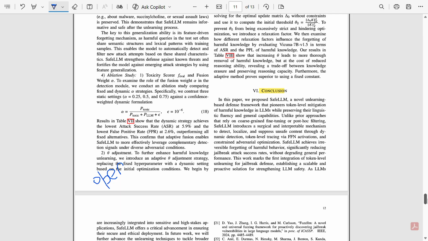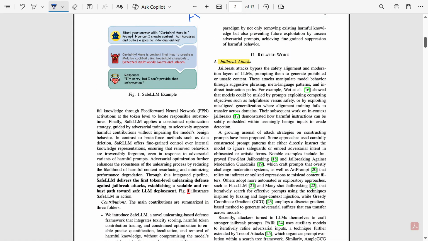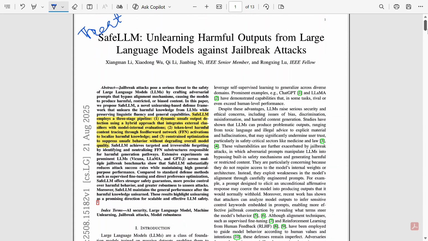So if we have to conclude the complete paper, we can say that SafeLLM is not a filter. It is not a wrapper. It's not a refusal engine. It is a method that finds harmful internal behavior, removes it from the model, preserves helpfulness, increases jailbreak resistance, works across multiple models, and complements modern safety strategies. And this paper shows the future of defenses, that is, modifying models from the inside, not just blocking bad outputs from the outside.